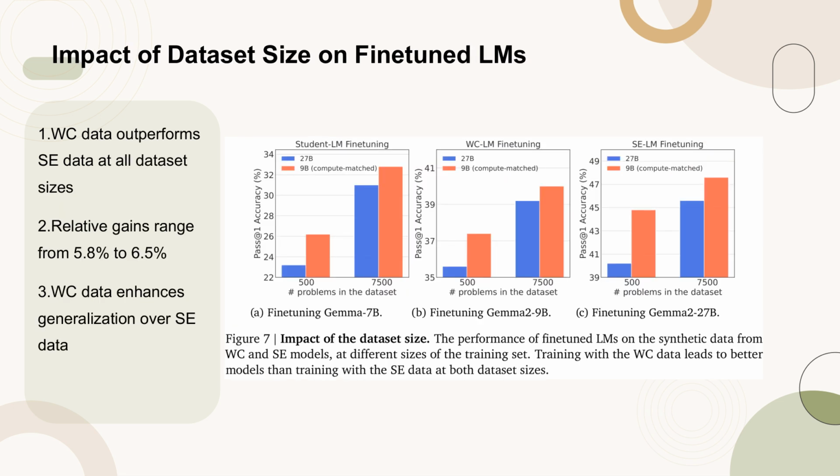Figure 7 illustrates the impact of dataset size on the performance of fine-tuned language models, LLMs, using synthetic data from WC and SE models. The results show that training with WC data consistently leads to better models compared to SE data, regardless of the dataset size. This advantage is quantified by relative gains ranging from 5.8% to 6.5% across different values of K. Furthermore, the study highlights that using WC data enhances the generalization capabilities of the models over those trained with SE data, reinforcing the notion that WC data may be more compute optimal for various tasks and setups.